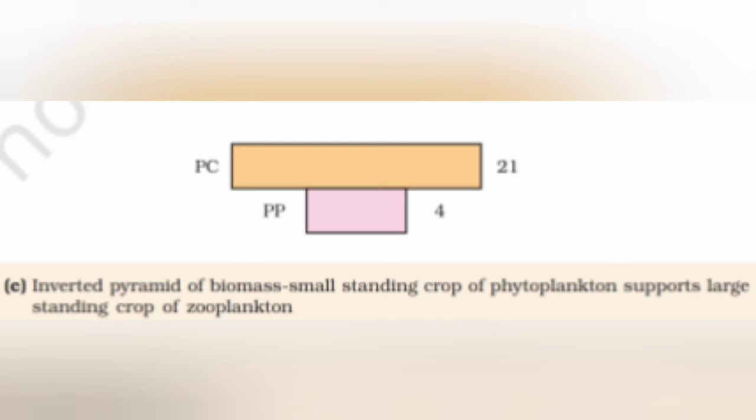Here an inverted pyramid is given in which primary producers have only 4 kg per meter square while primary consumers are 21 kg per meter square. It is seen in the case of the standing crop of phytoplankton which supports a large standing crop of zooplankton. So here a pyramid of biomass which is inverted is also shown. So this can also be the case. It is not required that every time the pyramid would be erect. It can be inverted also.